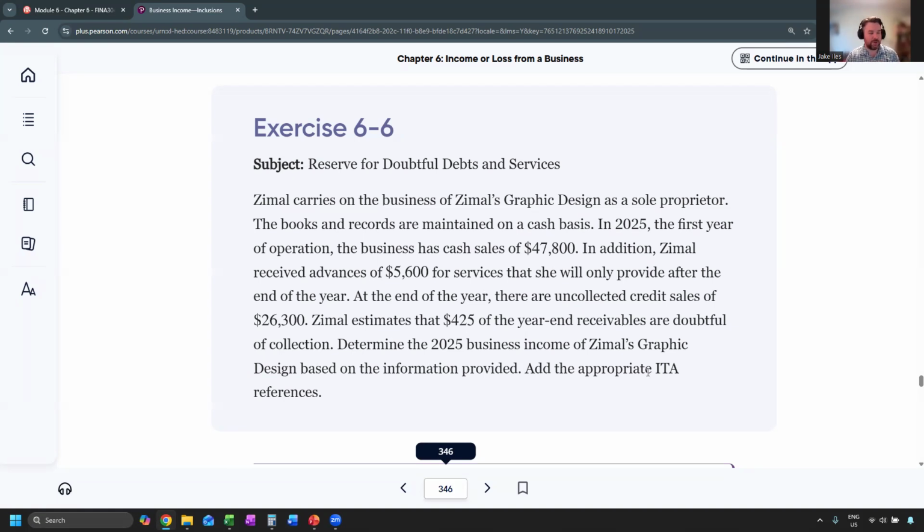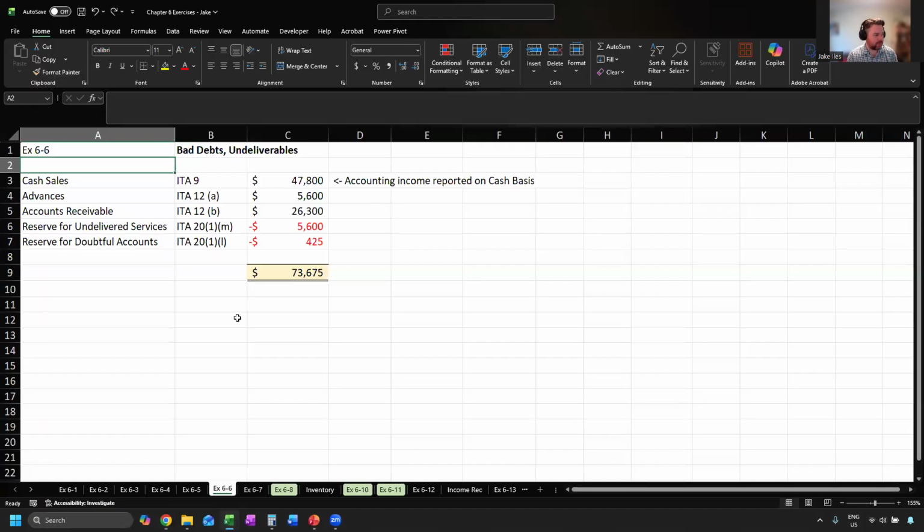I will add the appropriate Tax Act references. So because Zimmel tracks the sales on a cash basis, $47,800 is what's appearing on the financial statement. The receivable amount of $26,300 has not yet been added to income, but the cash advances received of $5,600 likely should be included in income because that cash has been included. So what do we do here?